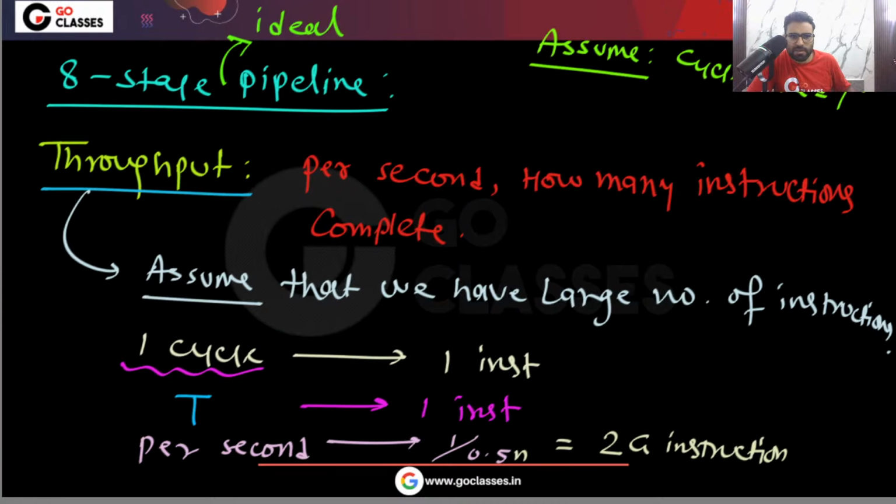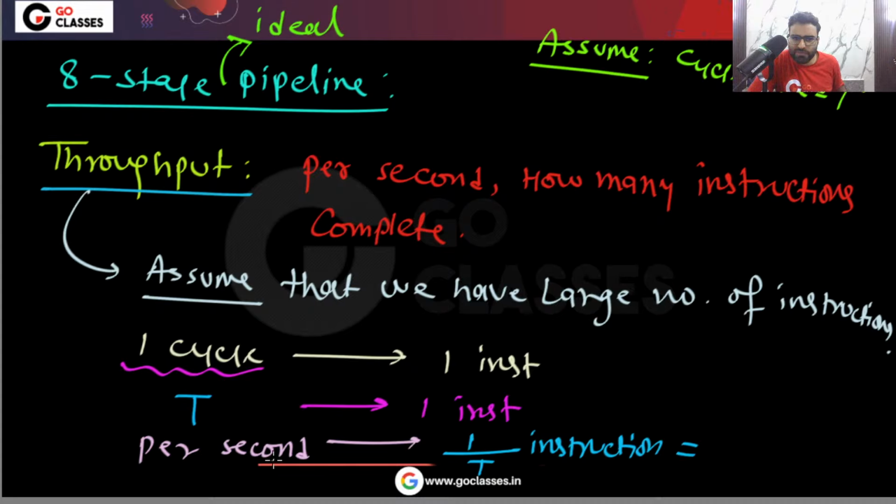So tell me, per second, how many instructions will complete? You can see, per second the number of instructions that complete will be 1 divided by T. And what is 1 divided by T? You can see this is basically frequency, yes or no? So per second these many instructions are completing, and overall, throughput is basically frequency if you have an ideal pipeline. Throughput is basically the clock frequency.